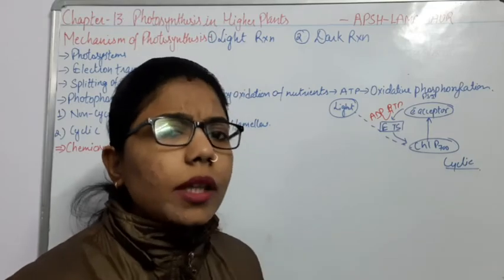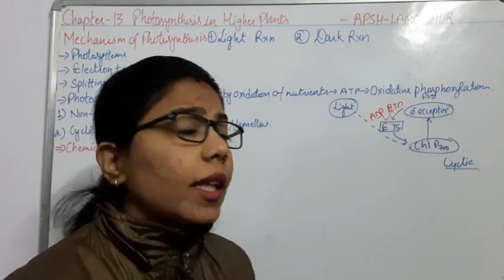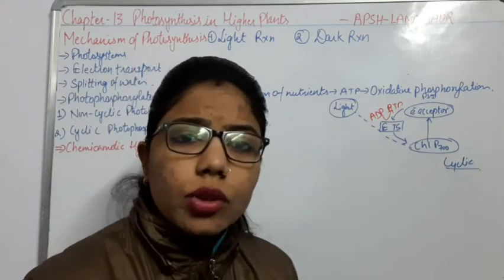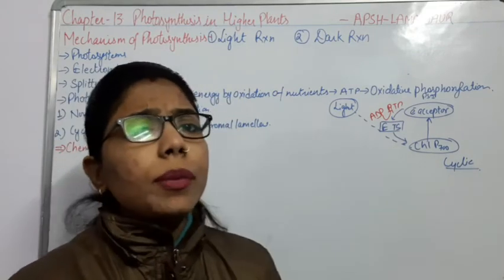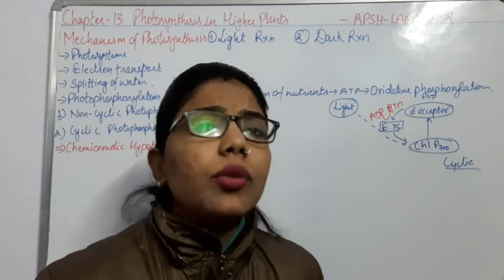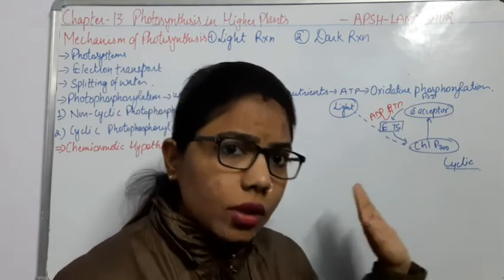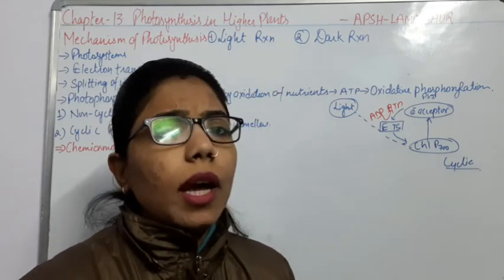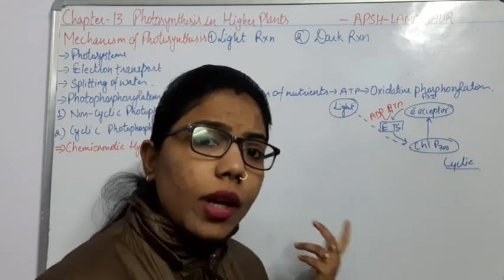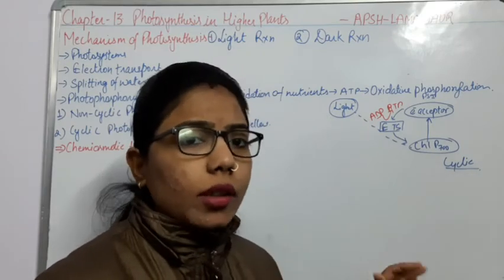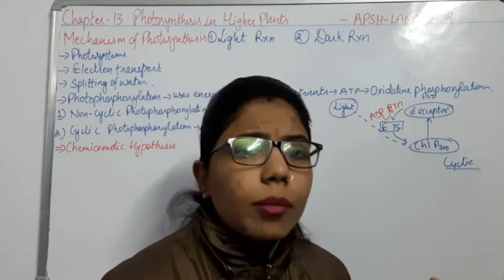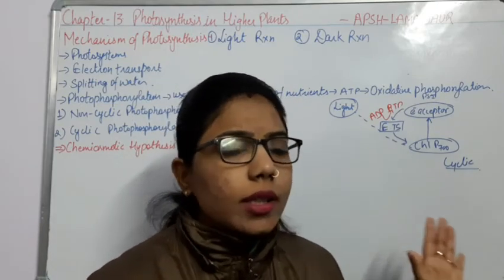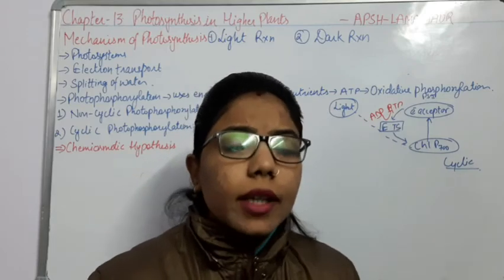Due to the splitting of the water molecule, there will be removal of hydrogen ions as well as oxygen. And from the previous discoveries, we have concluded that the oxygen which is released outside the plant comes from the splitting of water. We cannot say that it is coming from the CO2. Why? Because CO2 is not responsible for releasing any oxygen to the environment.